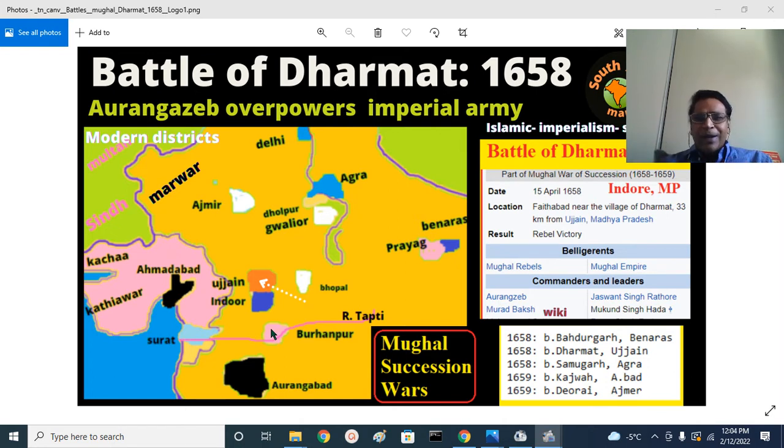It is the penultimate battle. Penultimate means before ultimate; pen means before. In the Battle of Samugarh near Agra, Aurangzeb decisively defeated his principal contestant, elder brother Dara Shikoh. Before that, he established himself as a major contender at Dharmat. So Dharmat is important. Another senior brother, Shuja, was also a contestant. He couldn't establish himself because he got defeated near Banaras at the Battle of Bahadurpur, which we are not covering. So this is a very important battle. Two brothers fought that battle.